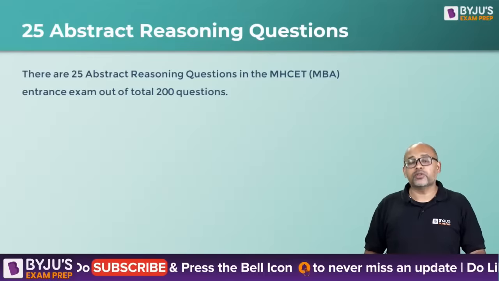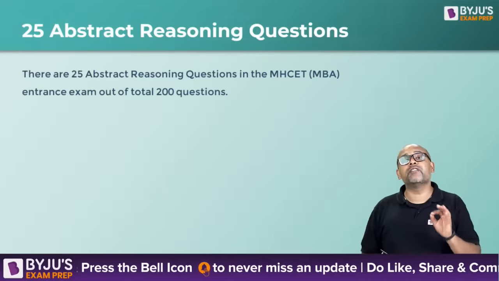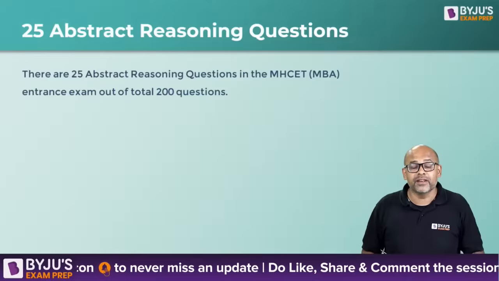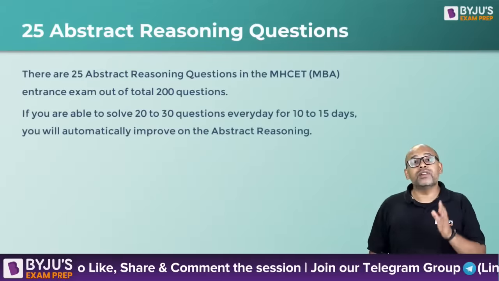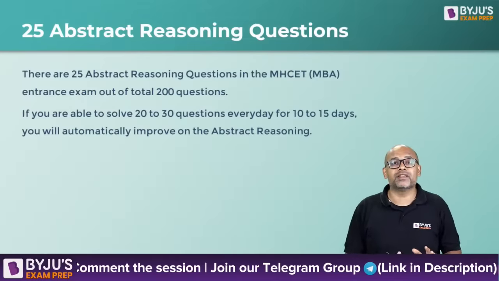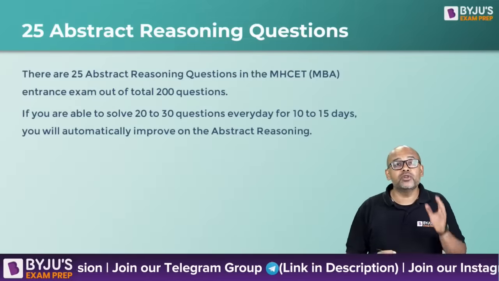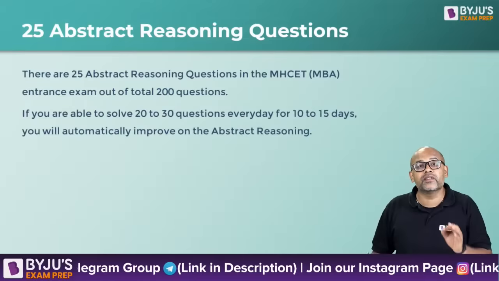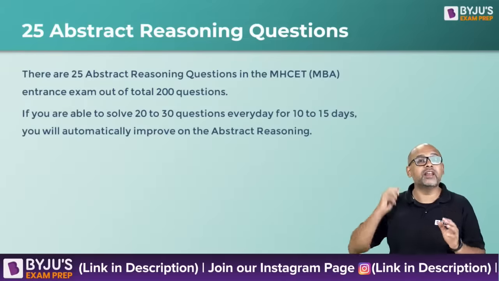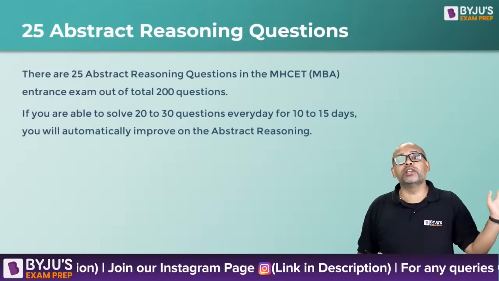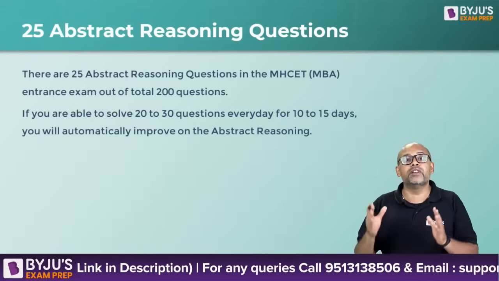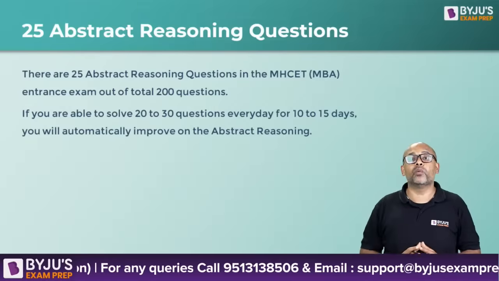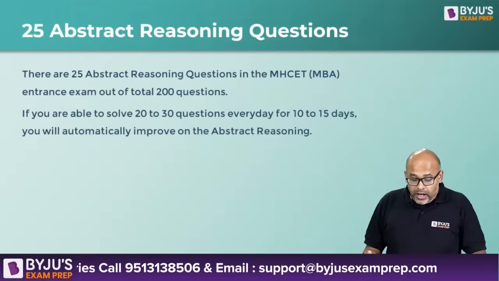Okay, so I already mentioned there are going to be 25 abstract reasoning questions you can expect. Now, what are the topics that come under abstract reasoning? I'll give you a list. There are about 10 topics that will come under abstract reasoning, and you have to ensure that you are familiar with all of them. We have taken enough sessions on all these topics. So if you are not sure about these topics, go back to any of our videos, go through them, you will understand what the topic is all about.